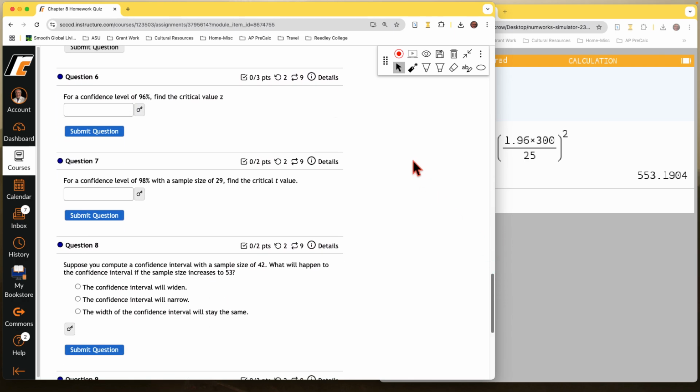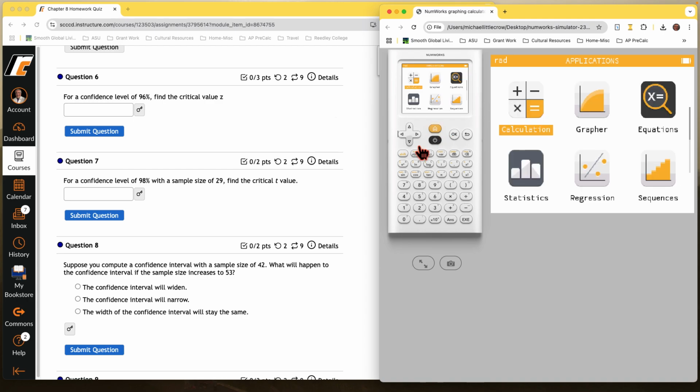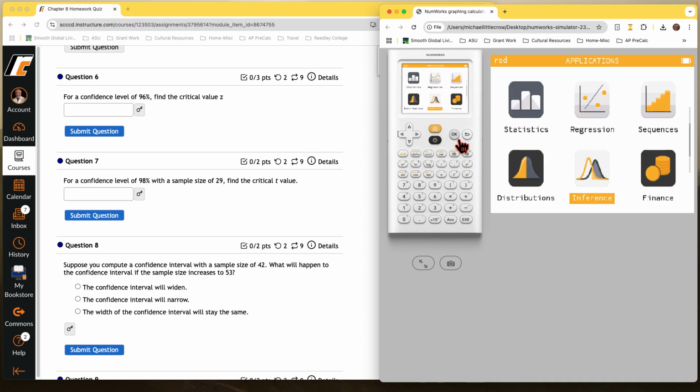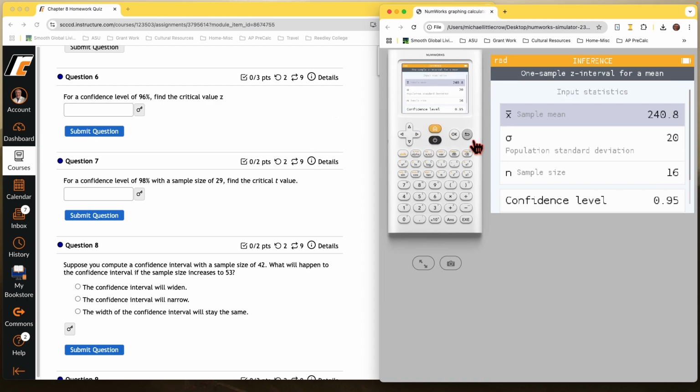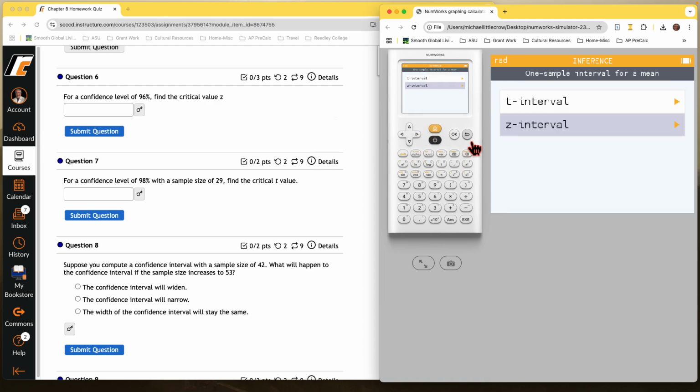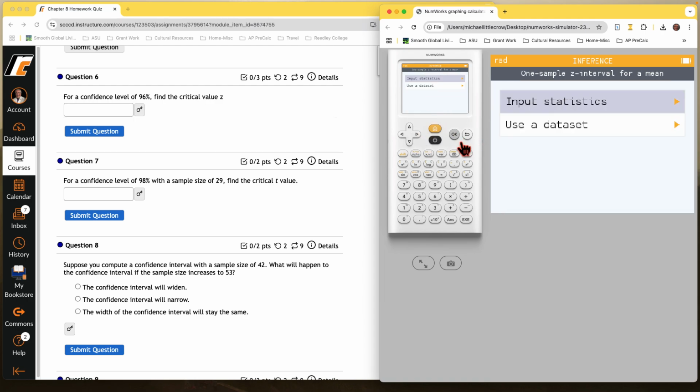Question number 6. For a confidence level of 96%, find the critical z value. So we go back to our menu. We can go to inference. We'd also do it with the distribution, but I like doing it here. We just need to make sure we're doing a z interval.